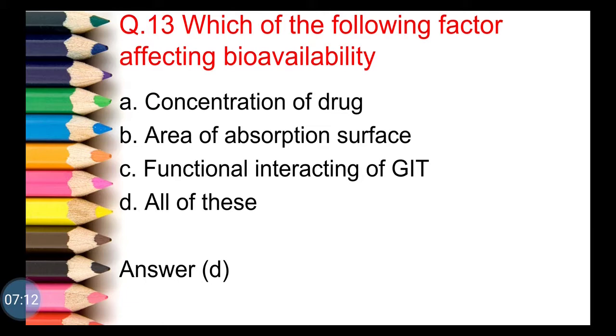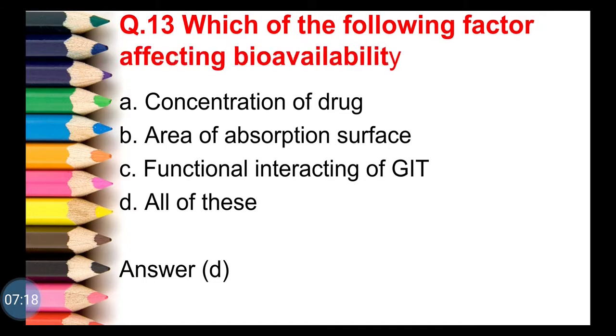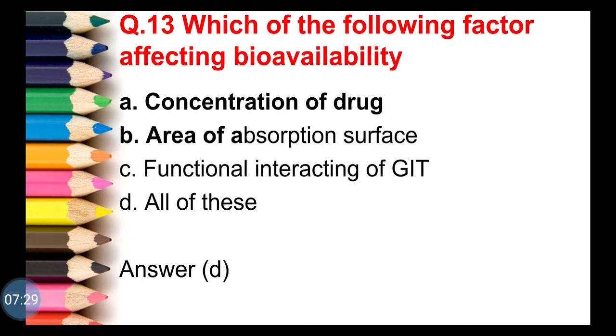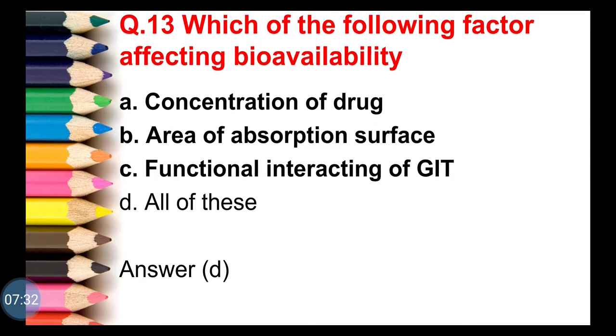Next question, which of the following factors affecting bioavailability? First option is concentration of drug. Second option is area of absorption surface. Third option is functional interacting of GIT. Fourth option is all of these. So for this question, the correct answer is option D, that is all of these. All the mentioned factors affect the bioavailability of the drug.